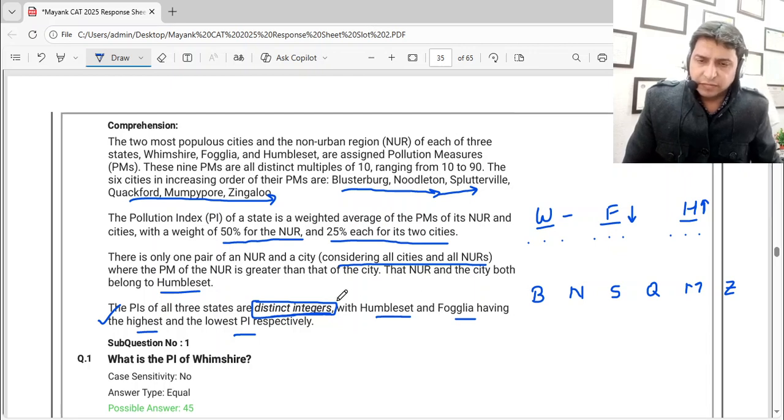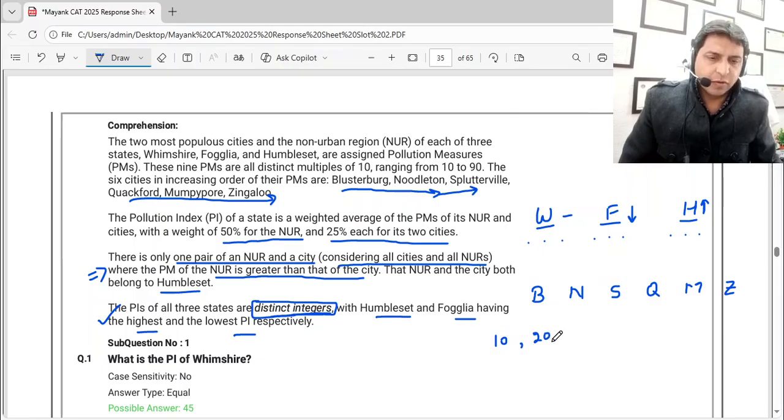Now please understand this information very carefully. This information says there's only one pair of NUR and a city where the NUR is greater than that of the city. Now that means the NURs should be 10, 20, because for 2 NURs, they're going to be lower than any other city, and the next should be 40.